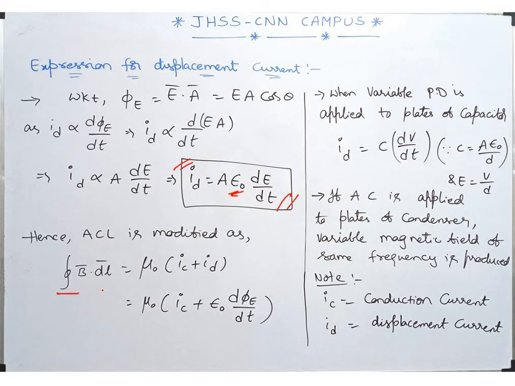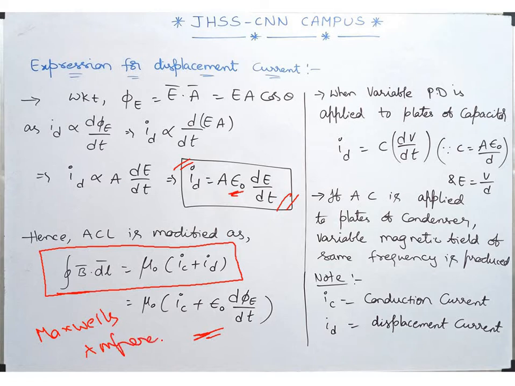So can I write down Ampere's circuital law like this: the integral of B bar dot dl bar equals mu naught of I_C plus I_D? With addition to the conduction current, there is the displacement current. So mu naught of I_C plus what is I_D? A epsilon naught dE by dt. Of course, if I take A inside, it is nothing but epsilon naught into d phi E by dt. So this is the final expression for the modified Ampere's circuital law. This law is also called Maxwell's Ampere's law, or you can call it the modified Ampere's circuital law.